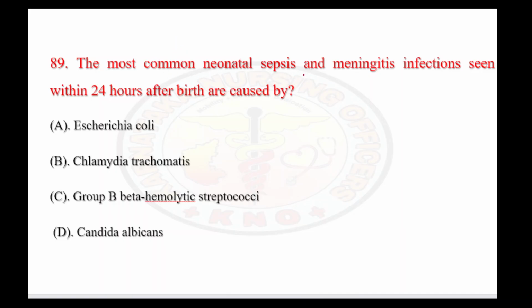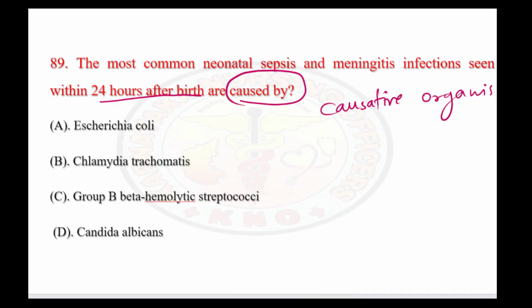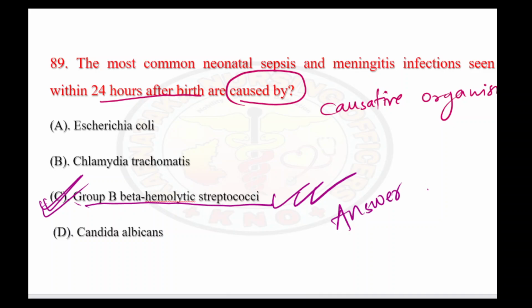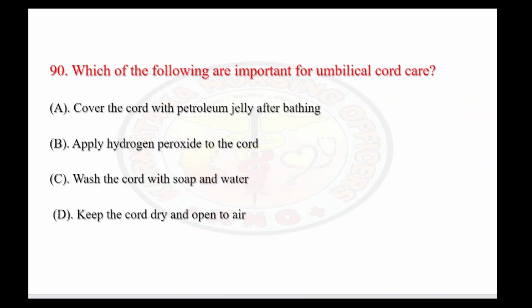The most common neonatal sepsis and meningitis infections seen within 24 hours after birth are caused by? So they are asking you the causative organism for neonatal sepsis. As I told you earlier, the most common causative organism for neonatal sepsis and meningitis is group B beta hemolytic streptococci. So this is the main causative organism. Answer is option C. So let's see the last question in this session.